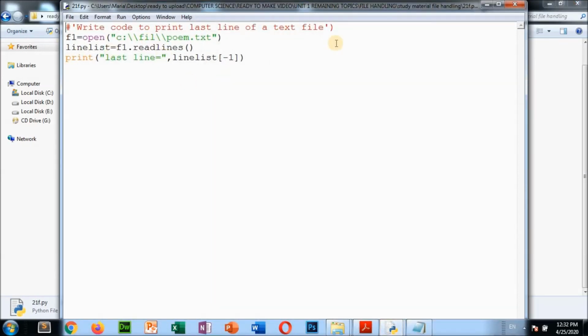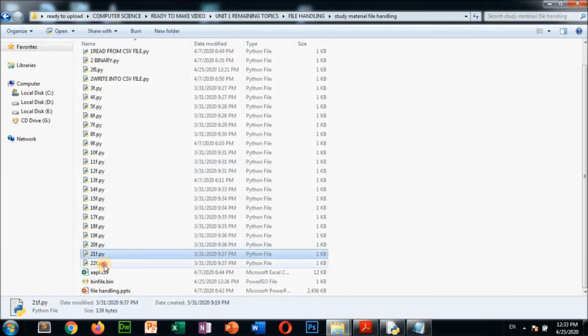So here, write code to print the last line of a text file. You are going to display only the last line. For that, f1 is equal to open, poem.txt. Again, you are opening, line list is equal to f1.readlines, print the last line. So how to display the last line? Line list, this variable, with -1. -1 means the last line. Then -2 for the next one.